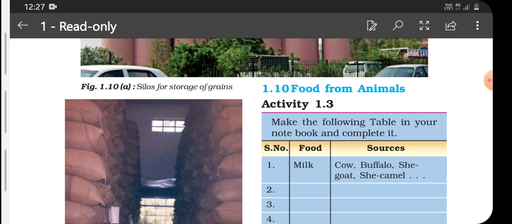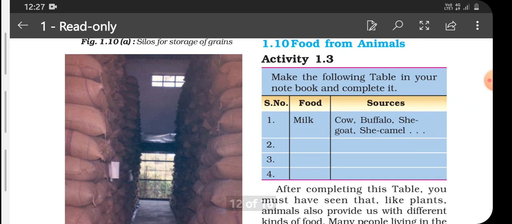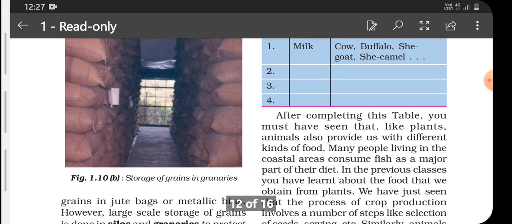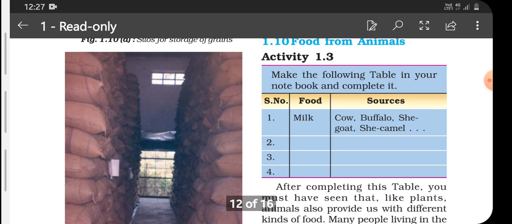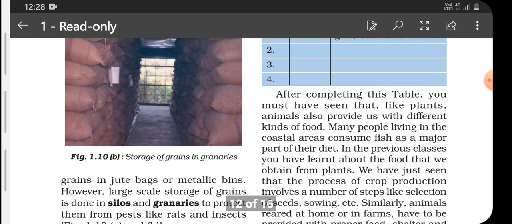What else? Honey. What else do we get? Meat, flesh, eggs. So all these things we get from animals. So you have to complete this table. You have to mention the food item and the sources from which it is obtained.